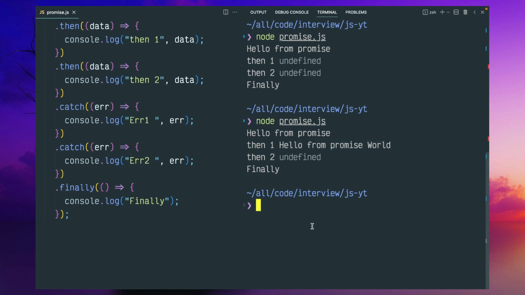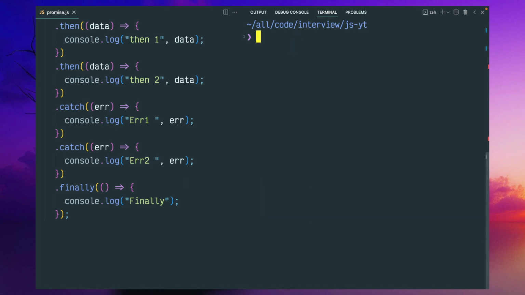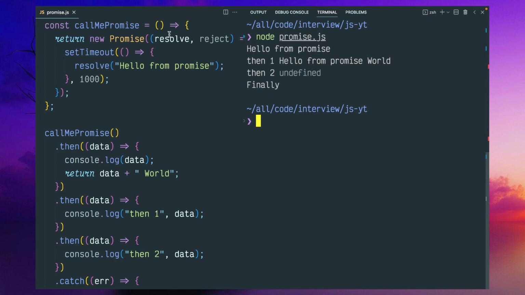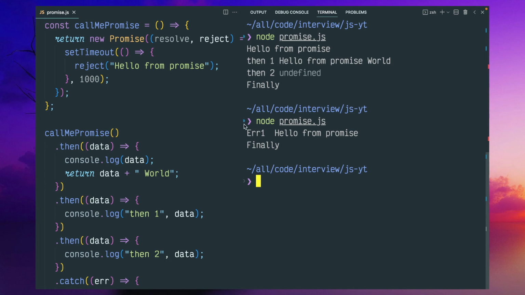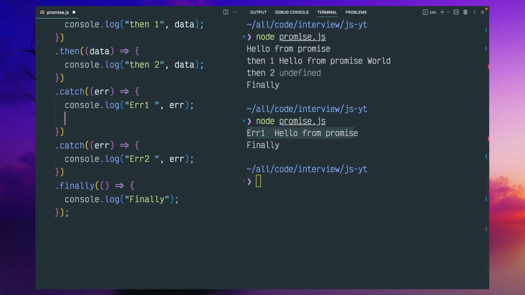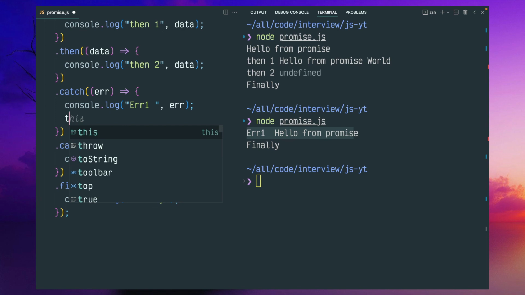But the catch block won't get executed as it is, because this is a failure path. So this catch block, error 1, error 2, is not executed. But if, let's say, instead of resolve, we want to reject, then only error 1 is executed. We can define the second one, there is no problem, but it won't execute itself. So to execute it, we have to explicitly throw it.